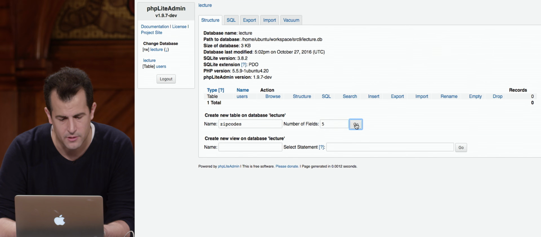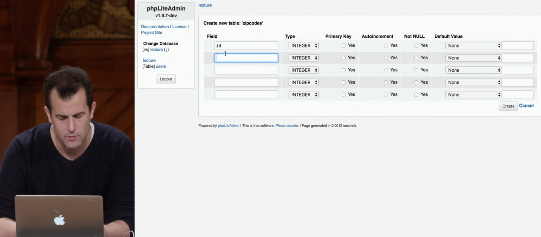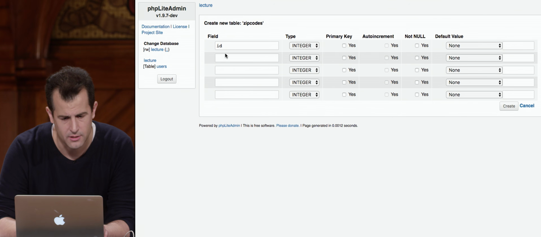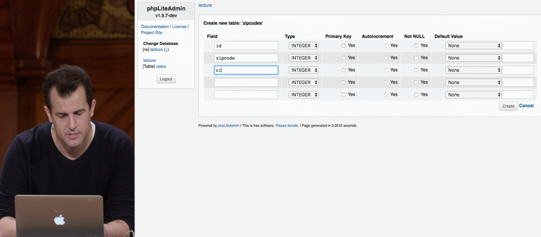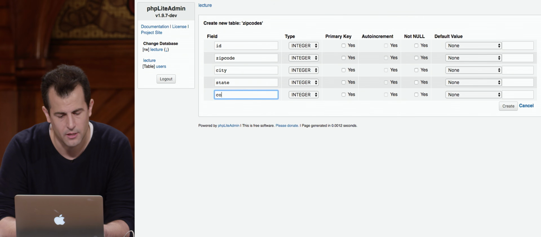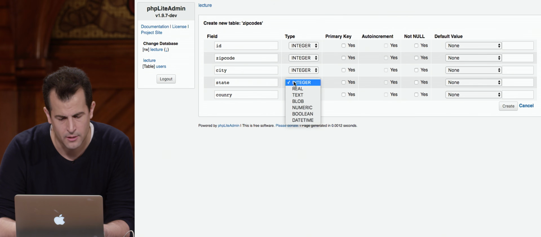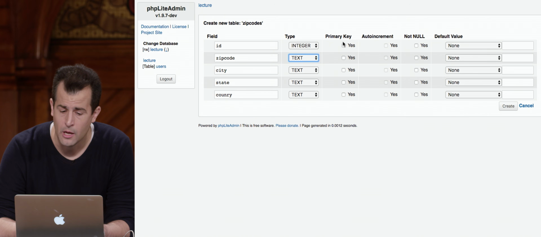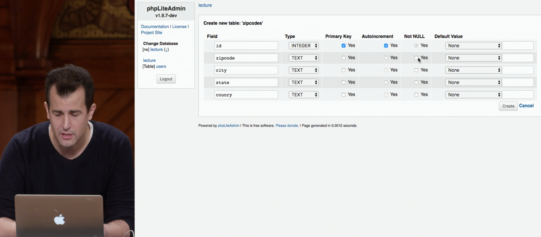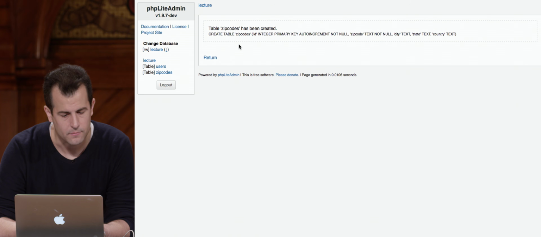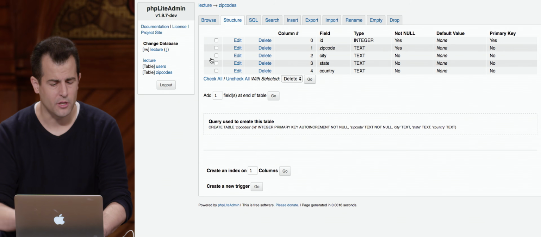So 5 fields, one of which is ID, one of which is zip code, then city, then state, then country: text, text, text, text, integer. This shall be primary key. This also shall be auto-incremented. Zip code cannot be null. And everything else I'm OK with being null. So I can also not spell country. Create. And so now let's toss in some data.